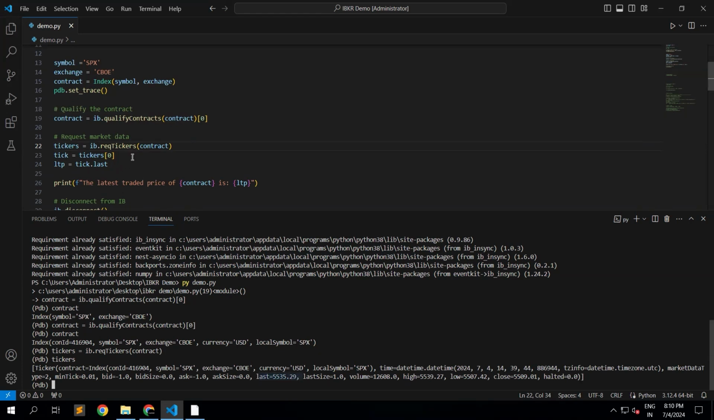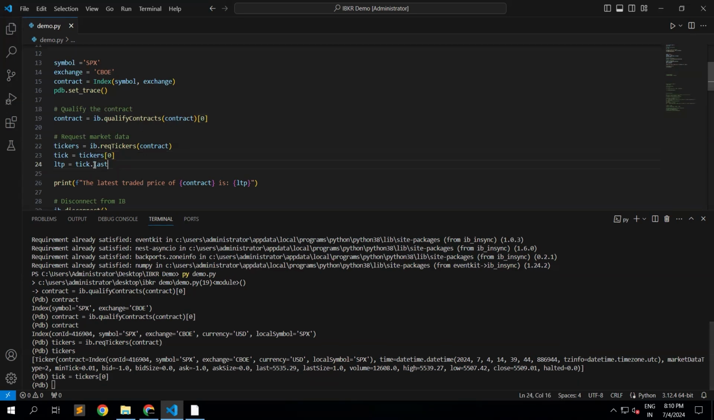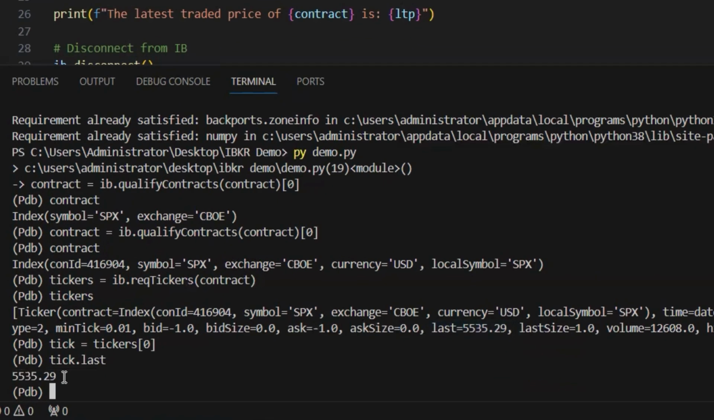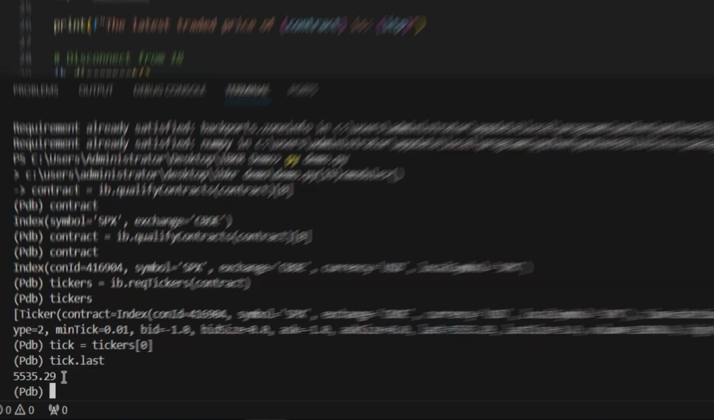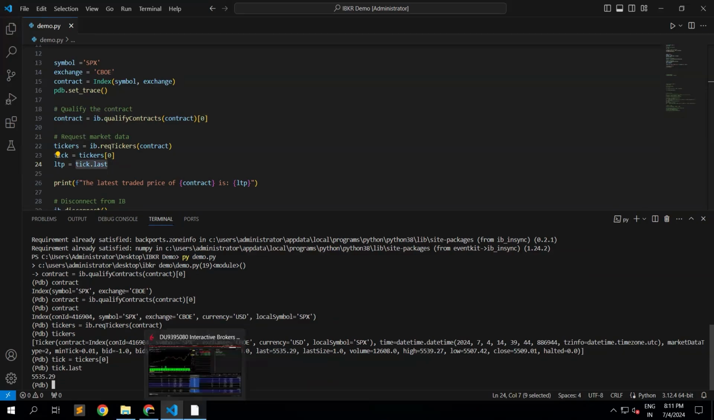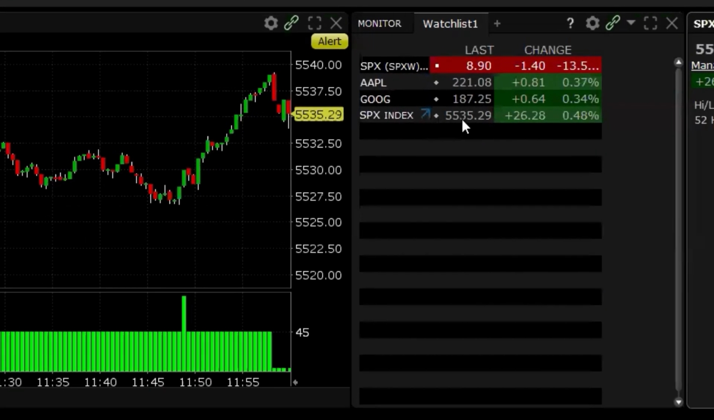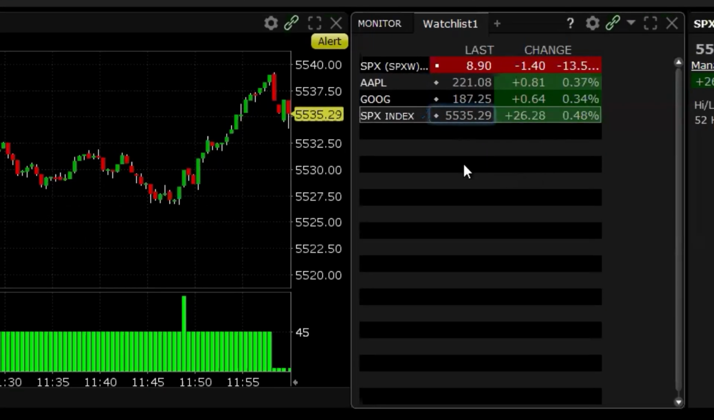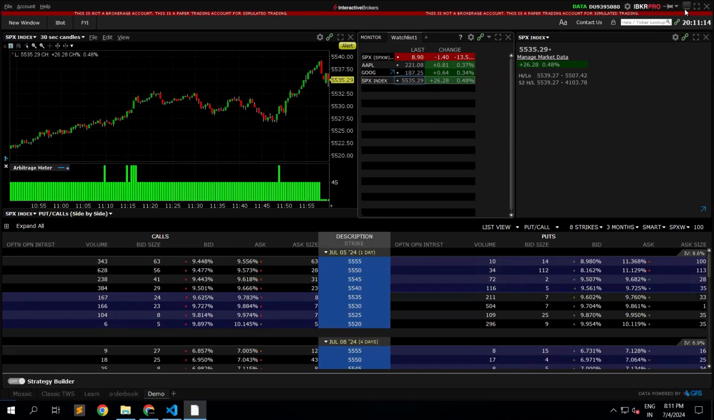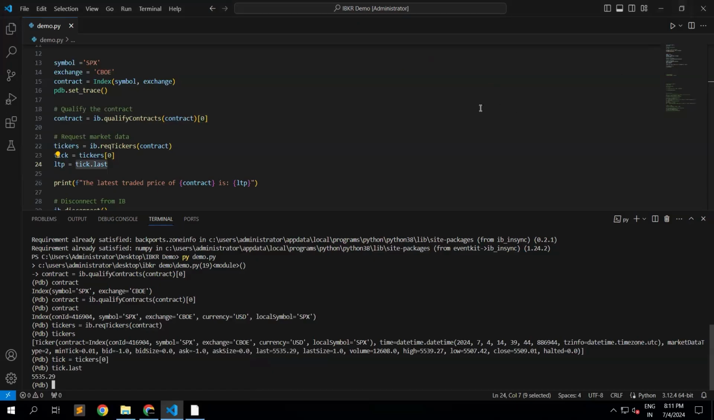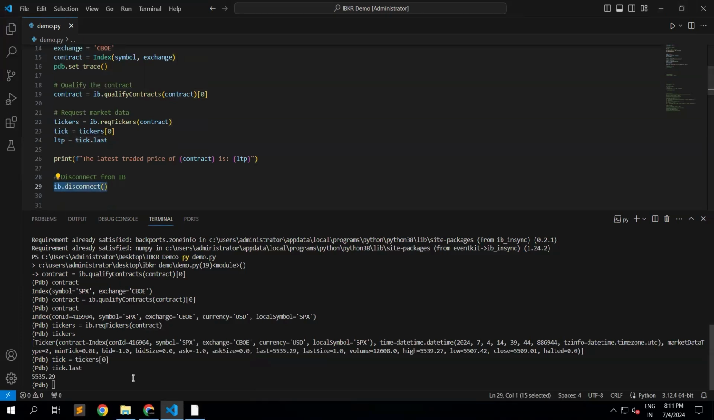To access this, we can first access the first element of the list, and now we can get the LTP using tick.last, which is 5535.29. Let's verify in the trader TWS here. So here the last price of the SPX index is 5535.29, and that's it.